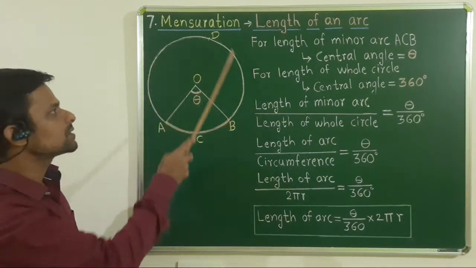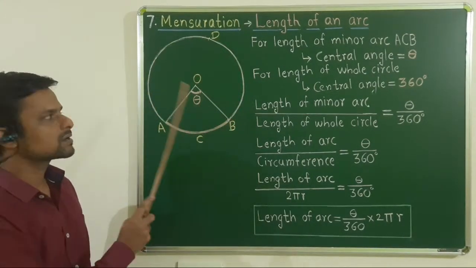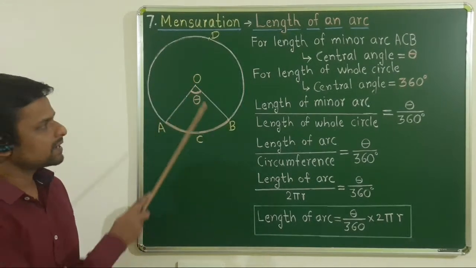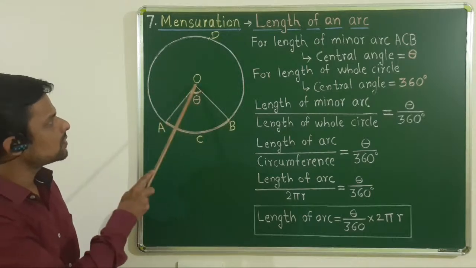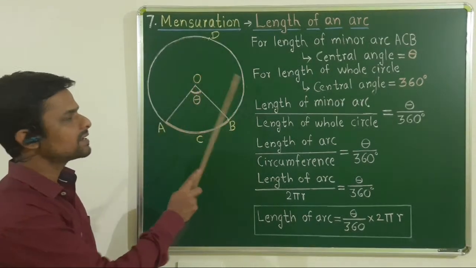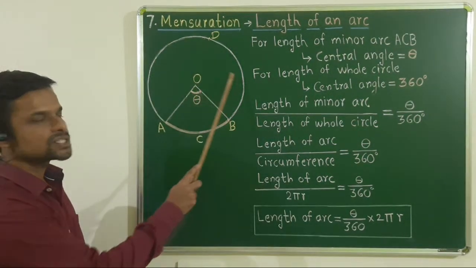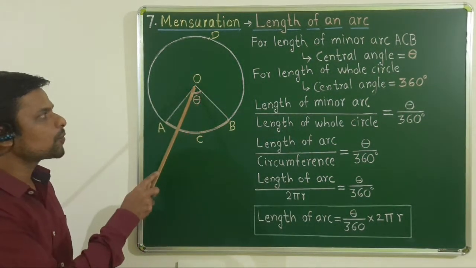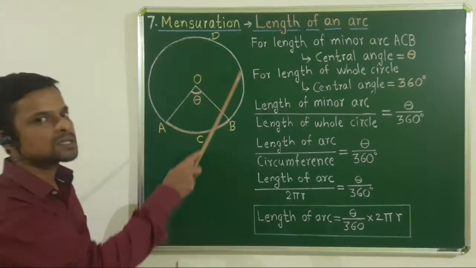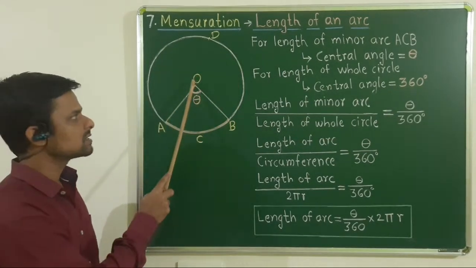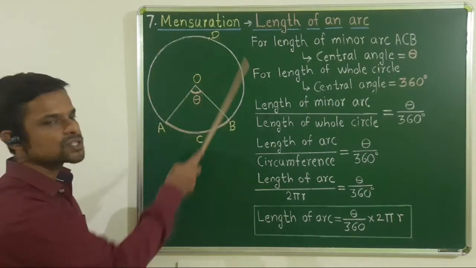Means this border is nothing but the circle, and that fixed point is called the center of that circle, and that fixed distance is called the radius of that circle. या fixed distance ला radius म्हणतात. ज्या पॉइंट पासून हे सगळे पॉइंट्स समान अंतरावर आहेत त्या पॉइंटला सेंटर असं म्हणतात. Now this is the definition of a circle.